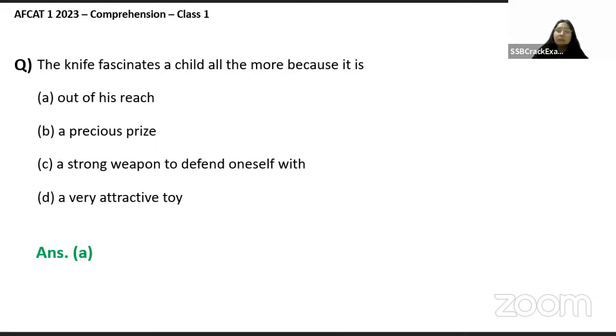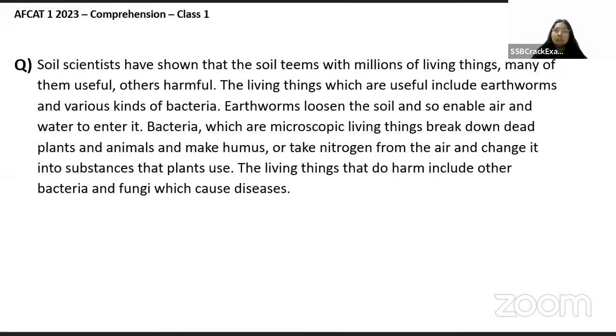Okay, guys. So last, we will do a passage. This is going to be a bit lengthy. Here it is. But it's really easy. It's very factual. When done, let me know. Okay.